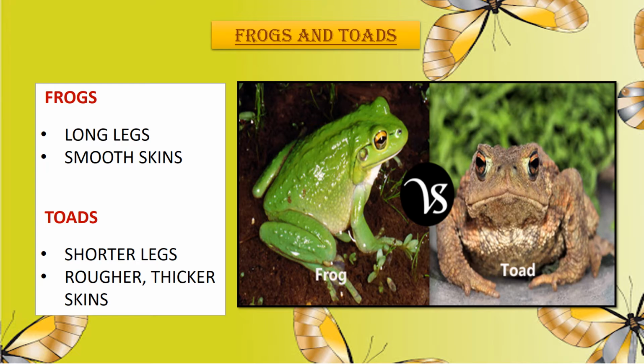Now, next example is about frogs and toads. Frogs and toads both are amphibians. Amphibian means animals that live both on land and in water. They look similar to each other, but they have some basic differences. Frogs have long legs, whereas toads have shorter legs. Frogs have smooth skin that is slippery, whereas toads have rougher and thicker skin that looks dry.